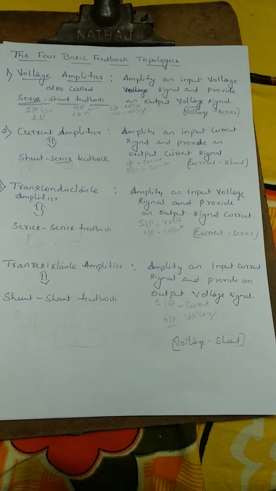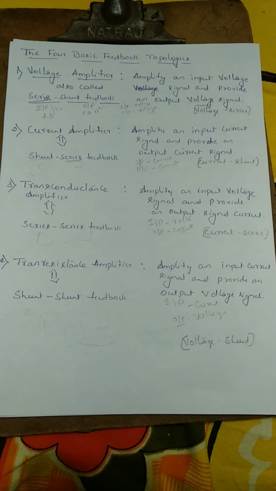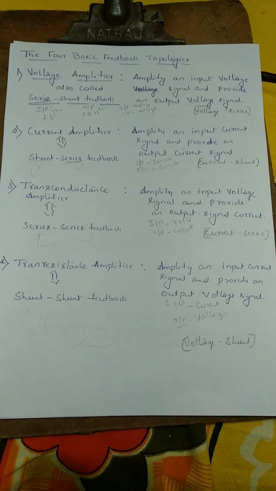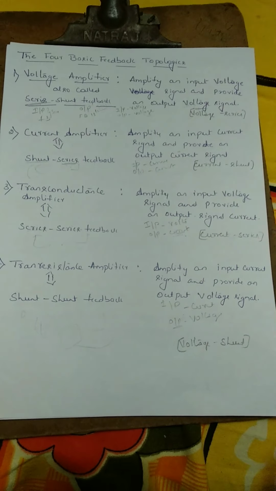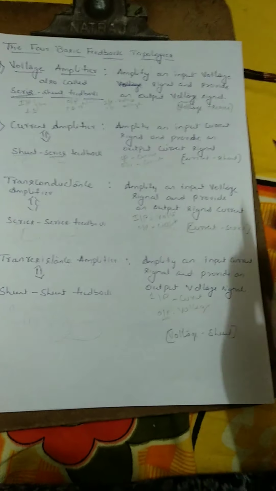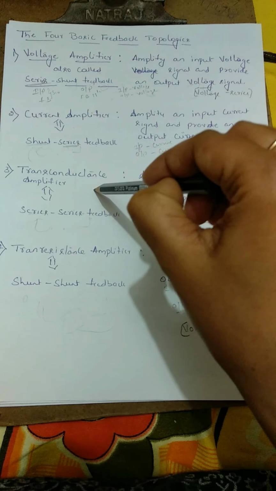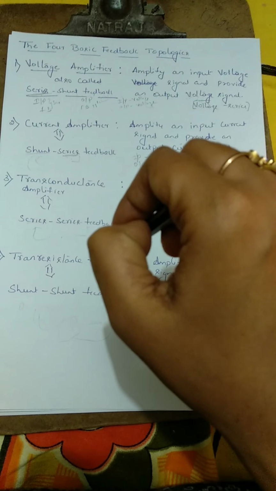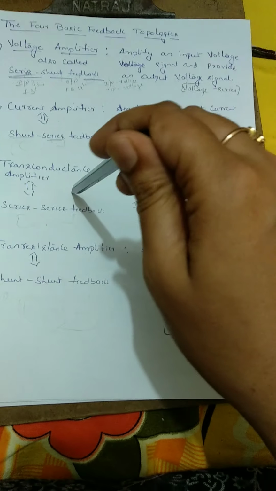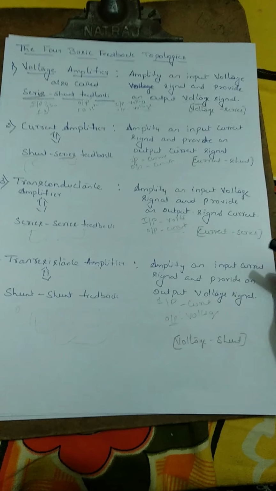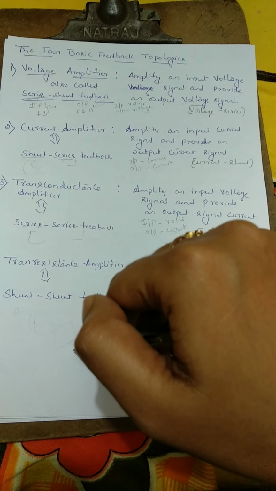Before we discuss each amplifier in detail, first you should know what happens in each amplifier: what is the input, what is the output, and why it is called by that name. As I said, you have four types of amplifier: voltage amplifier, current amplifier, transconductance amplifier, and transresistance amplifier. First you should know, in each amplifier, what is the input and what is the output.